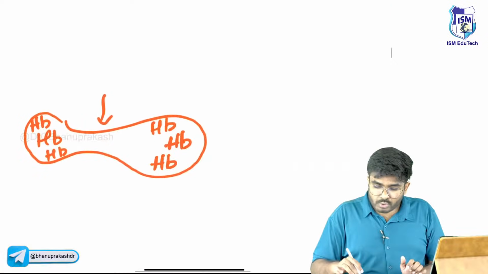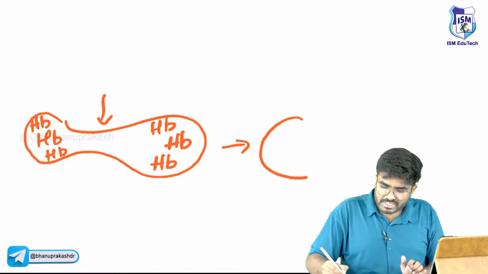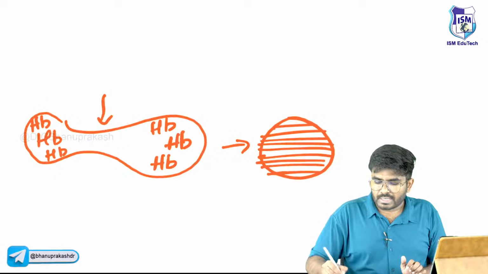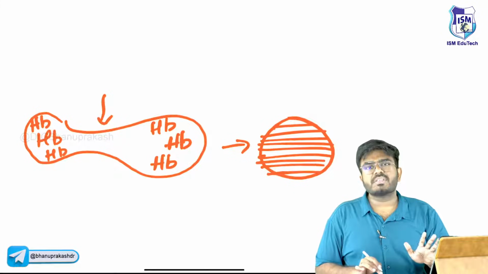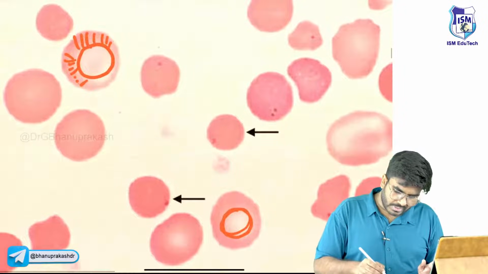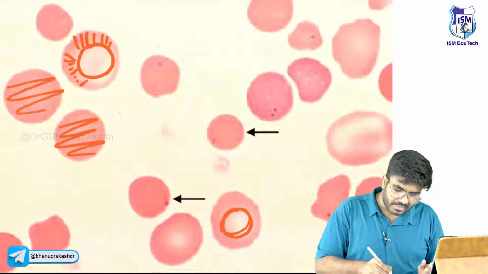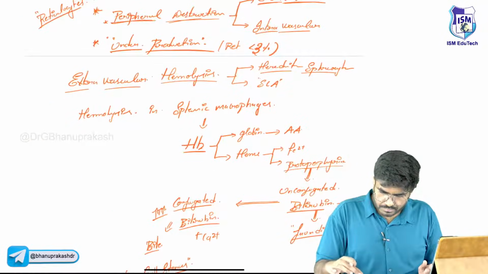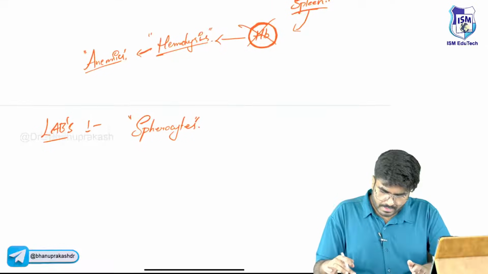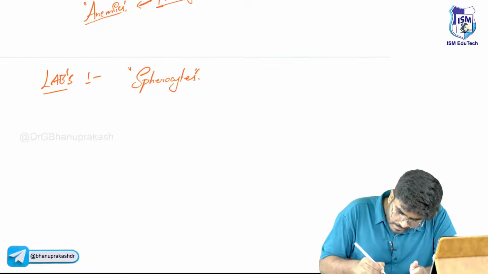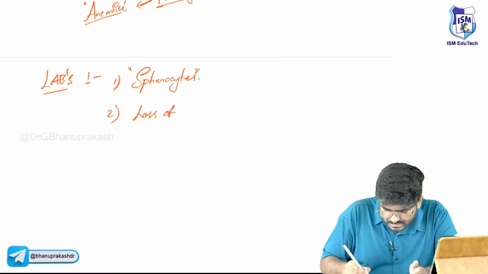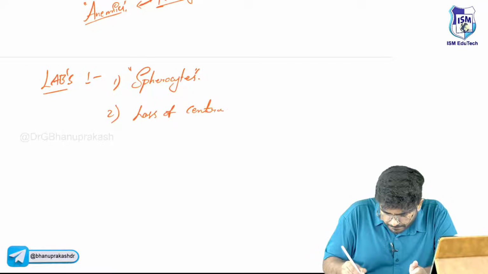But when you lose that shape, the RBC becomes round, so there is equal distribution of the hemoglobin. The entire RBC is going to look red. Look, the entire RBC is looking red, sir. There is loss of central pallor. So first, let me write one by one. What you can see is spherocytes are seen. There is loss of central pallor.